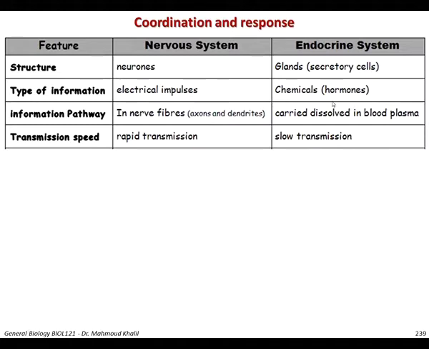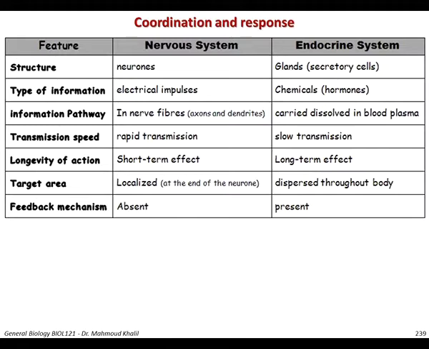The nervous system conveys its information through nerve fibers, while in the endocrine system the hormones are carried dissolved in the blood plasma. Transmission in the nervous system is very rapid, while it is slow in the endocrine system. The nervous system has a short-term effect, while the endocrine system has a long-term effect.